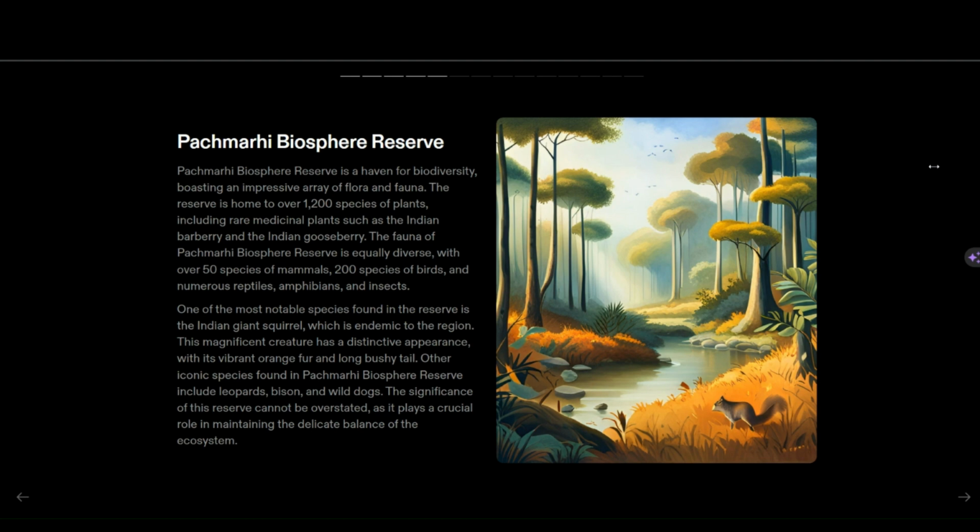The Pachmarhi Biosphere Reserve is a place in Madhya Pradesh which consists of one national park, Satpura National Park, and two wildlife sanctuaries, known as Pachmarhi Sanctuary and Bori Sanctuary. It contains 200 species of birds, 50 species of mammals, and numerous reptiles, amphibians, and insects.